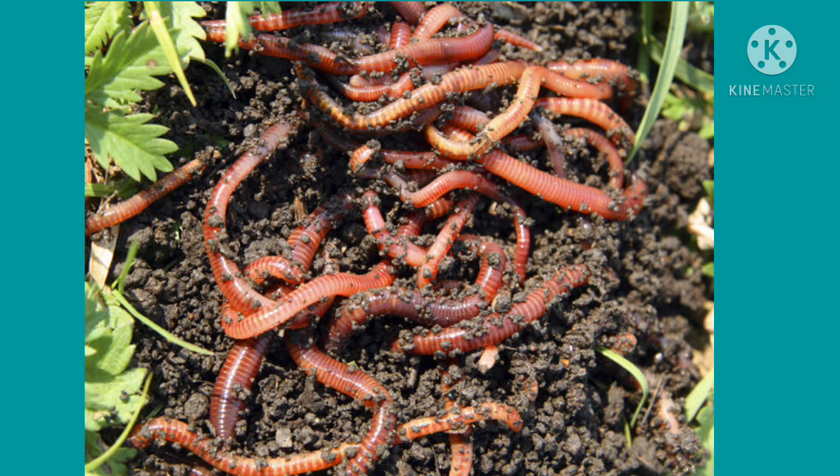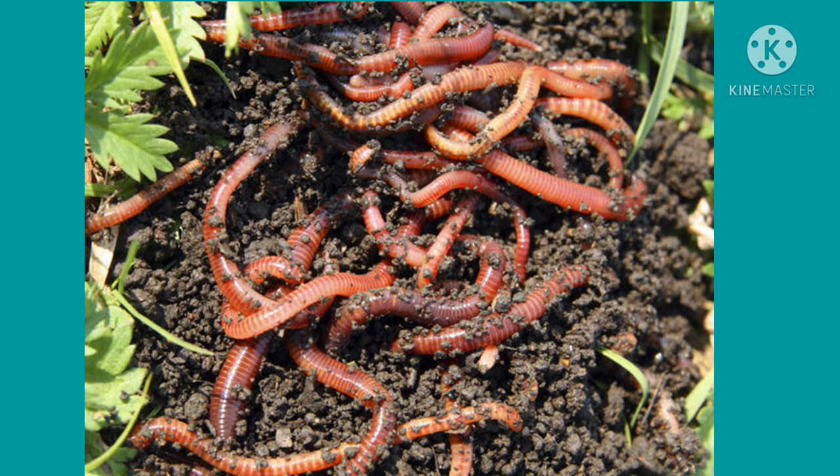What is vermiculture? Vermiculture involves the artificial rearing of earthworms and using them for the production of compost from natural organic waste. So what are the earthworm species involved for vermiculture? The earthworms used for vermicompost production are Perionyx excavatus, Eisenia fetida, Eudrilus eugeniae.